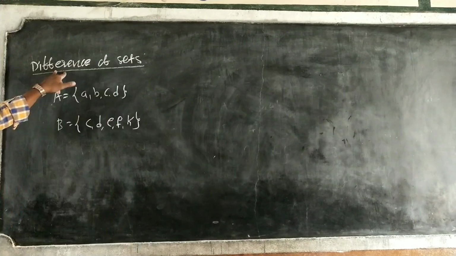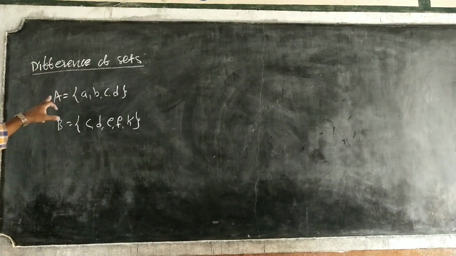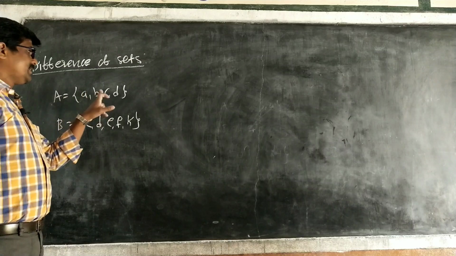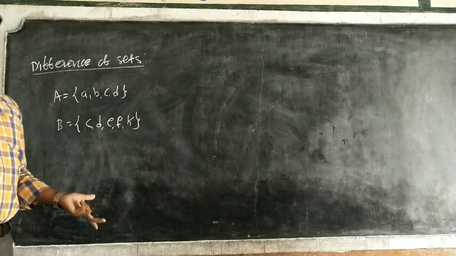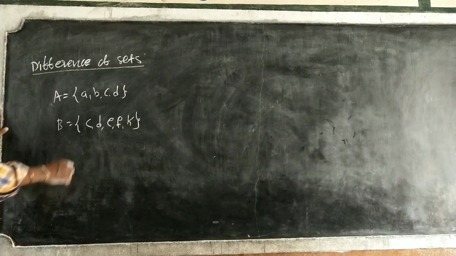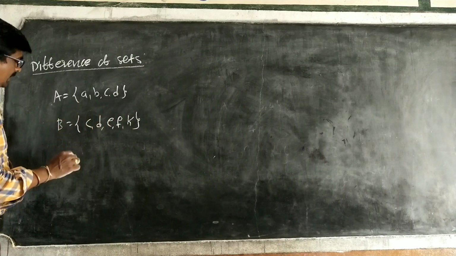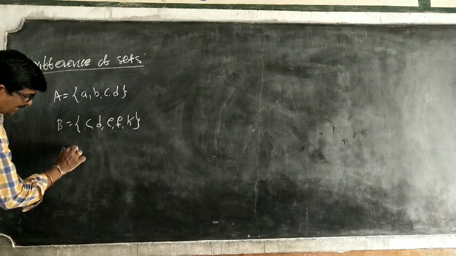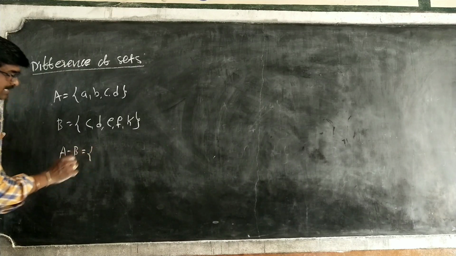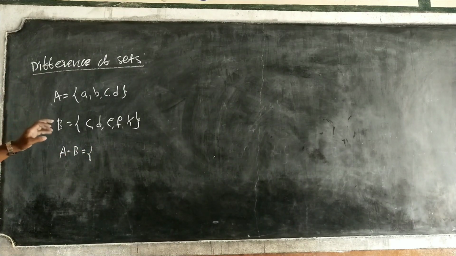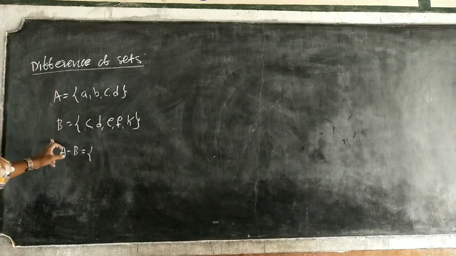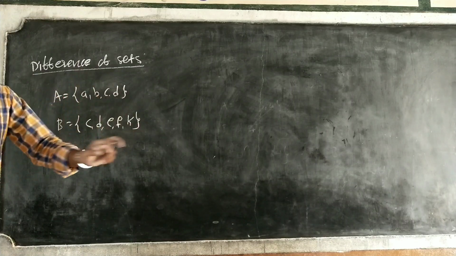Right. Difference of sets. A is equal to A, B, C, D, elements whatever they may be, your choice. B is equal to C, D, E, F, K. First I am finding A minus B. A minus B means the elements which are in A but not in B. You have to choose those elements only.